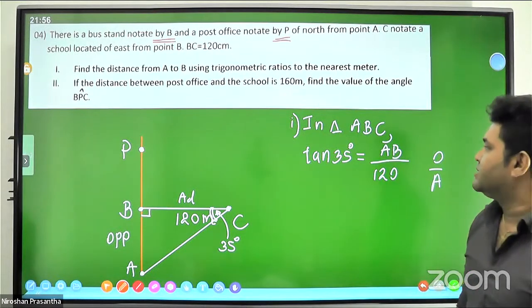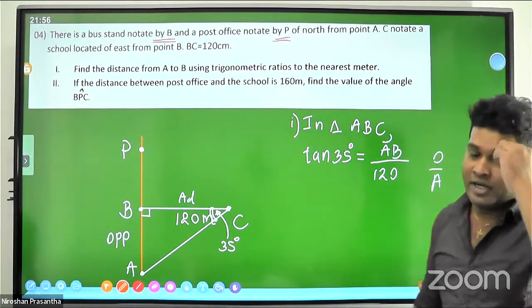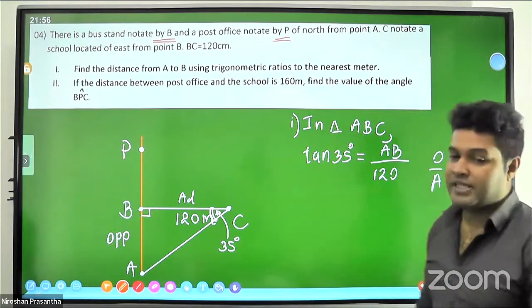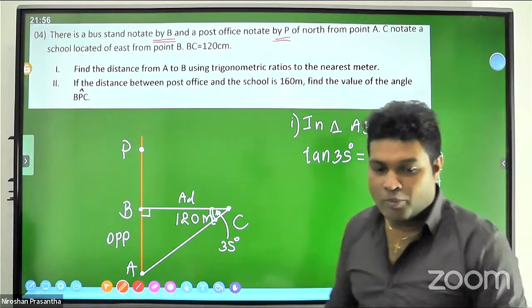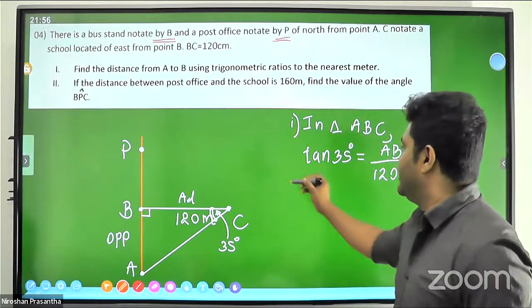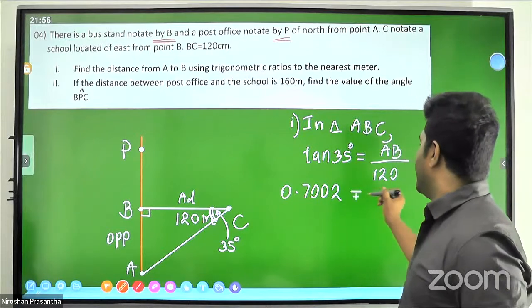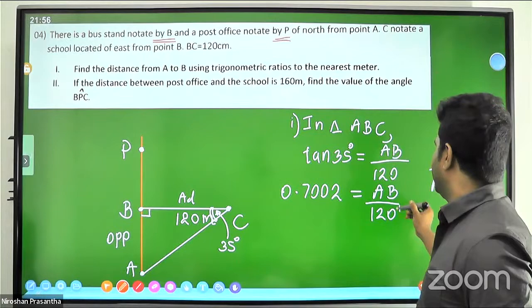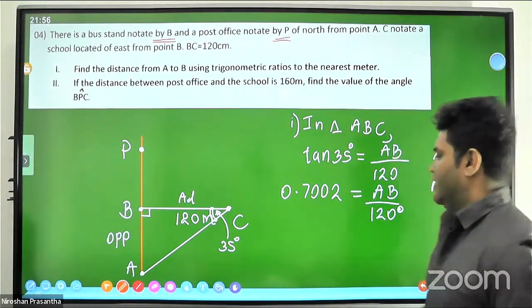Then what is tan 35? Now you better turn to your trigonometric tables and come to the tan table. On the first page, you can see tan 35 point 0, and the value below it is 0.7002. So 0.7002 equals AB over 120.